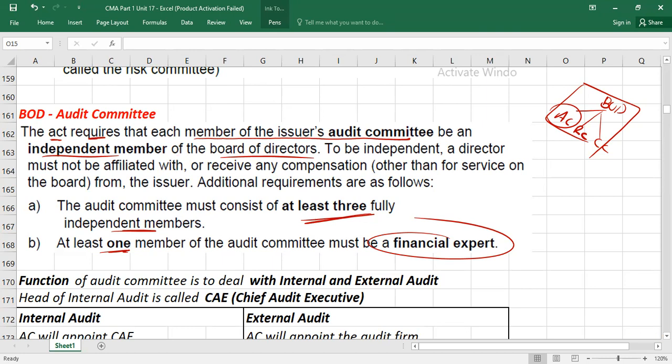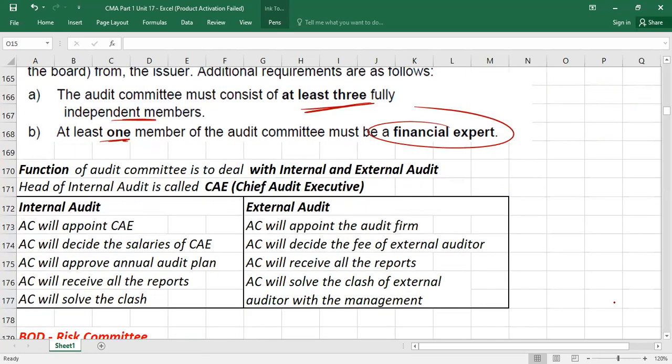Now I'm going to tell you the role of the audit committee. Why do we need an audit committee actually? What is its function? The function of the audit committee is to deal with internal and external audit. How? Now let's have a look. Please remember, the head of the internal audit department.